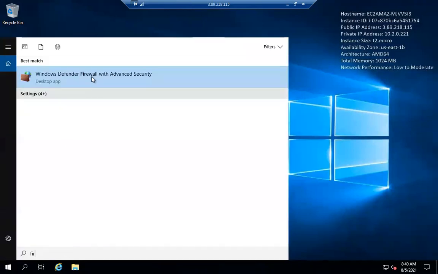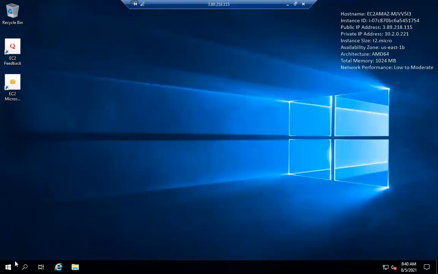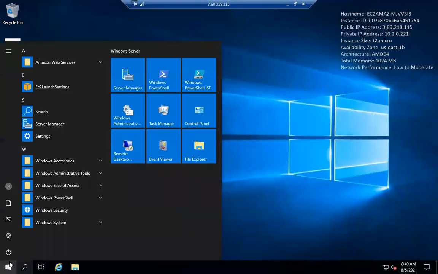Firewall, defender, something. How can I disable my firewall?